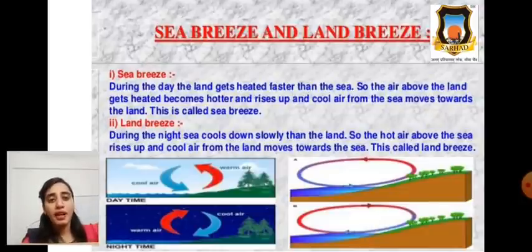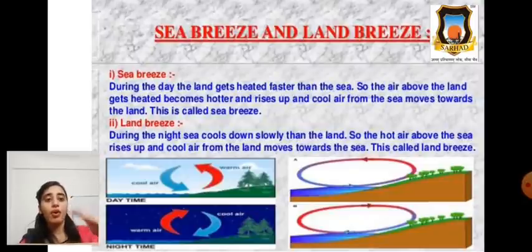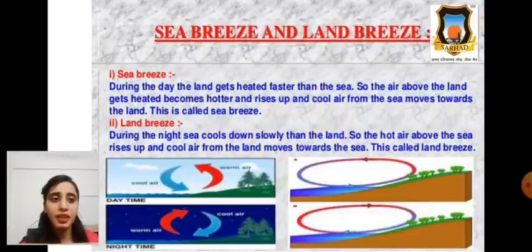Now, land breeze means during the night, the sea cools down slowly than the land. So hot air above the sea rises up and cool air from the land moves towards the sea. This is called land breeze.